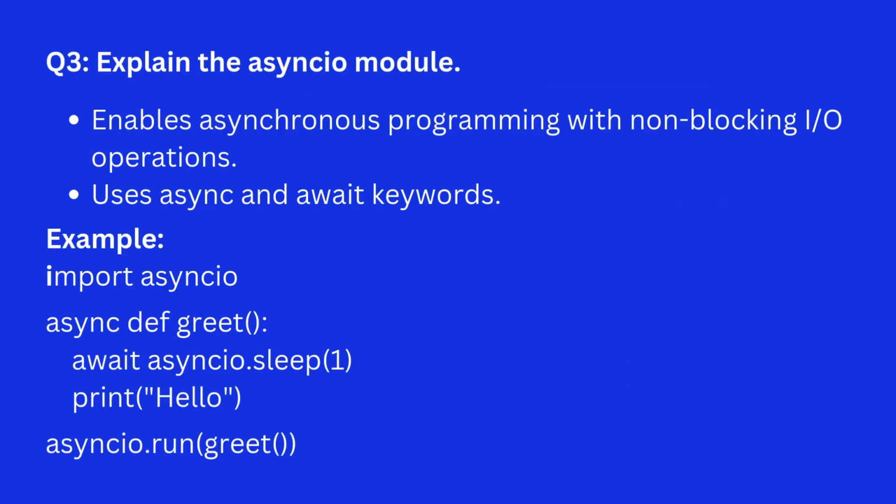Question 3. Explain the Asyncio module. Answer. Enables asynchronous programming with non-blocking I/O operations. Uses async and await keywords. Example.